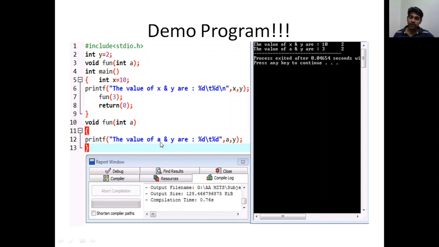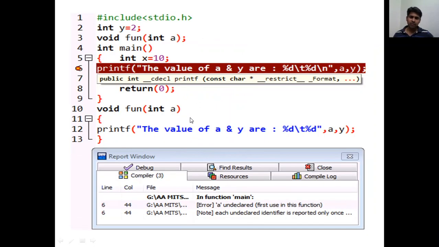I'm printing the value of a and y. A is local to this function, so it is available. Y is a global variable which can be accessed anywhere within this program, so y is also available. I got the value of a as 3 and y as 2. Now I'm going to reinforce the concept by trying the same code with some changes.